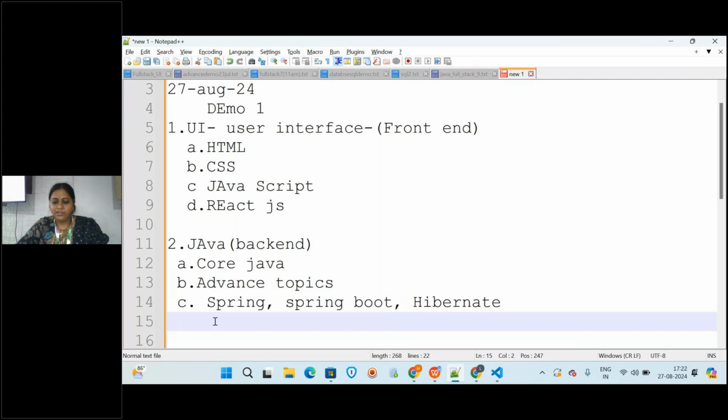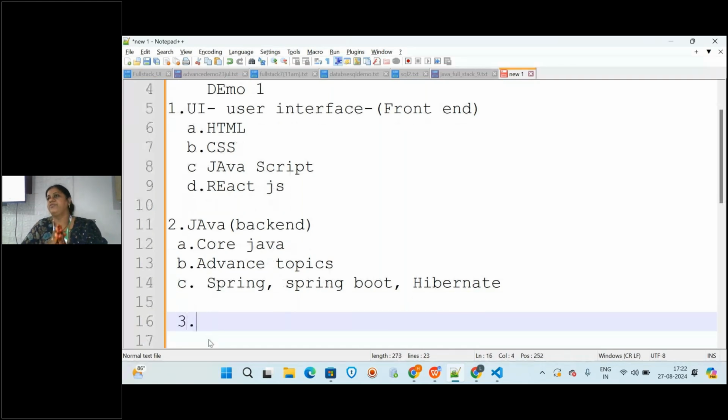Okay, and we need some connection for this.